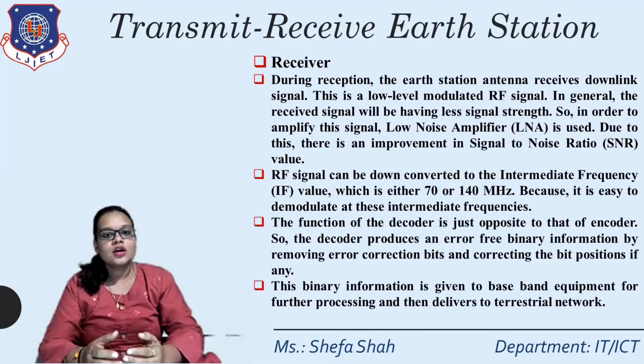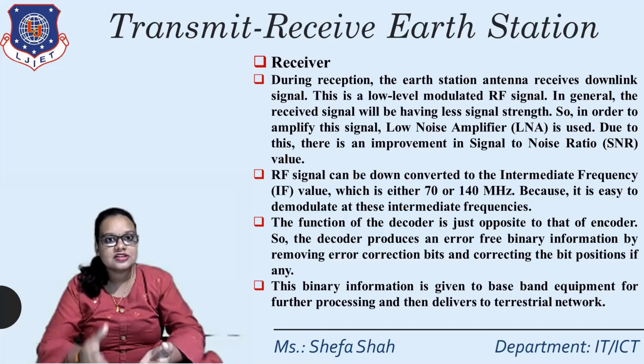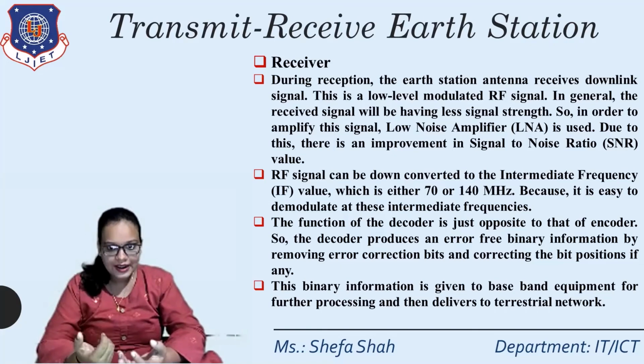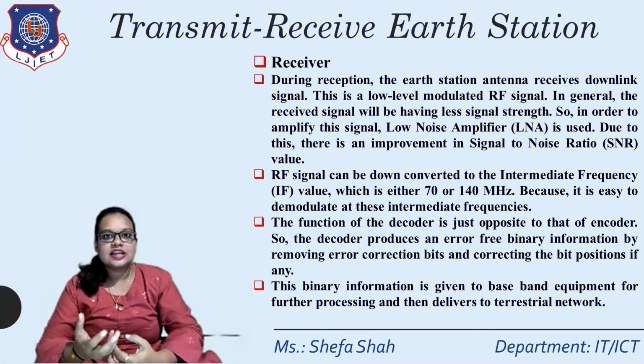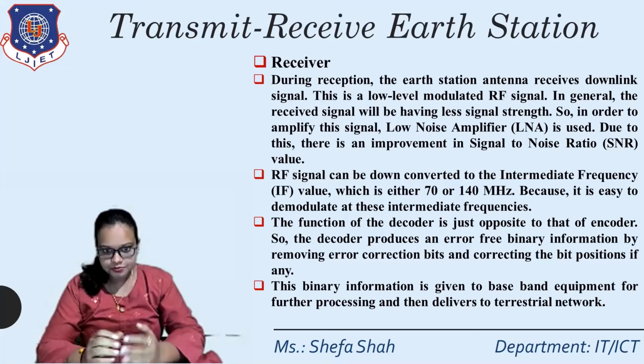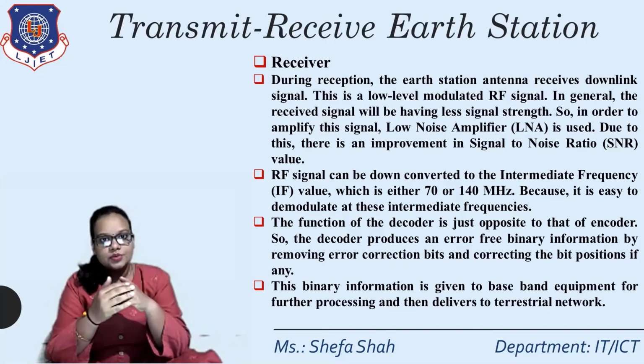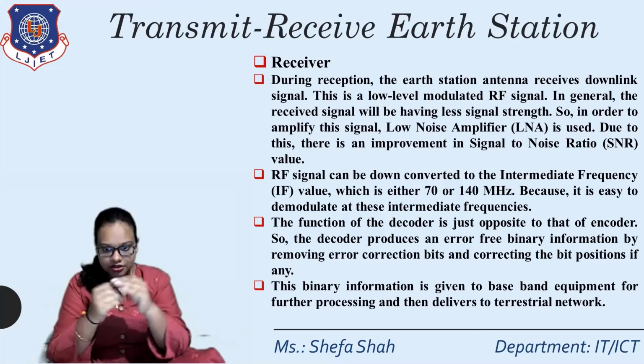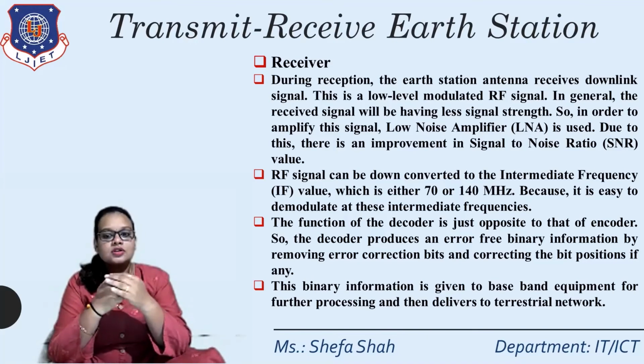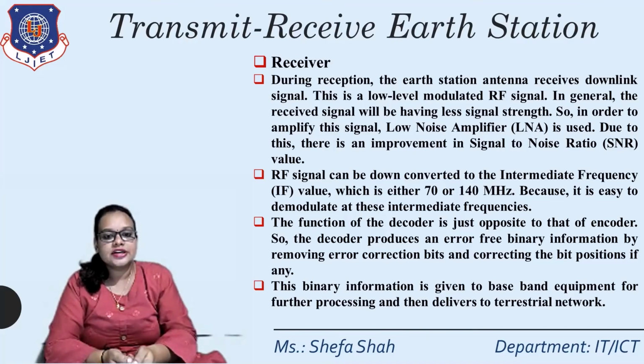Now, the second part, that is the receiver. During reception, the earth station antenna receives the downlink signal. This is a low level modulated RF signal. In general, the received signal will have less signal strength. So in order to amplify the signal, it is passed through the LNA block, and due to this, there is an improvement of signal to noise ratio. Now, the RF signal is down converted to the intermediate frequency, that is 70 MHz or 140 MHz, because it is easy to demodulate these intermediate frequencies.